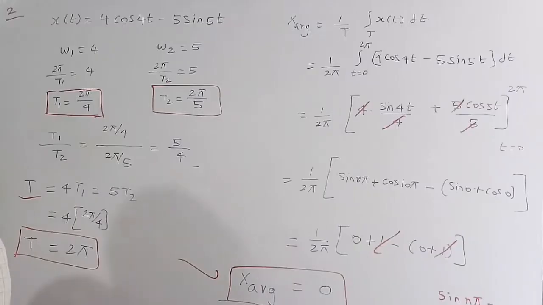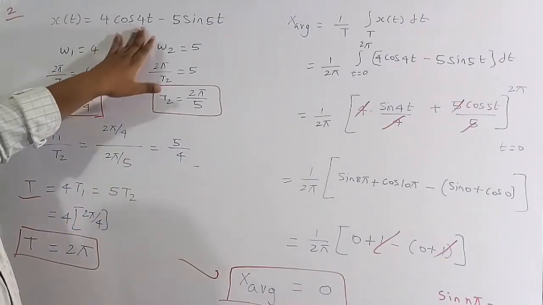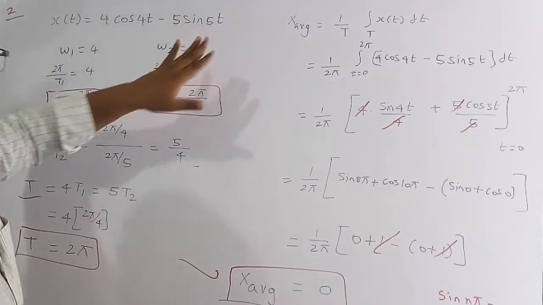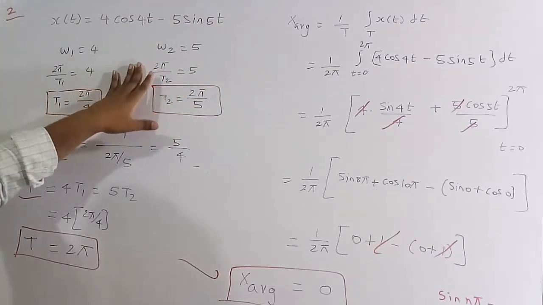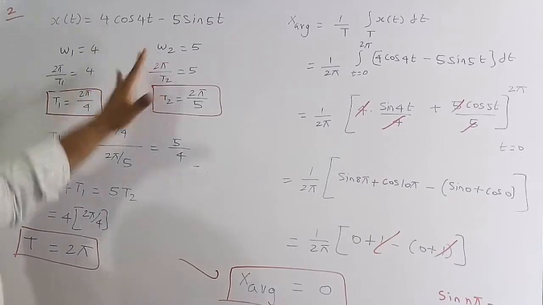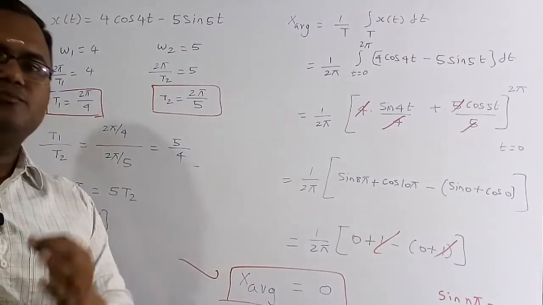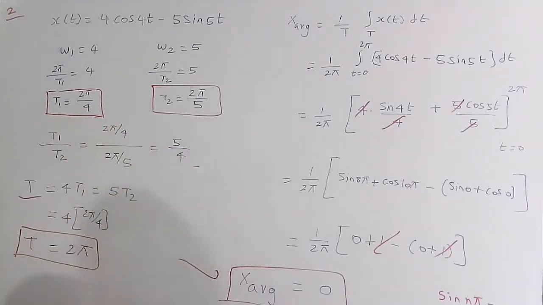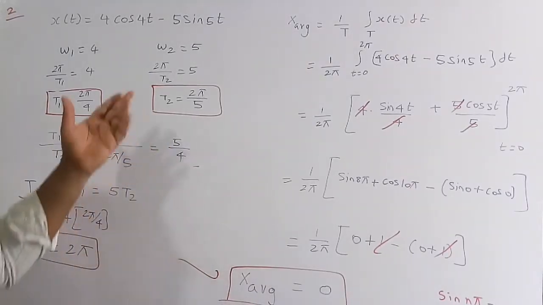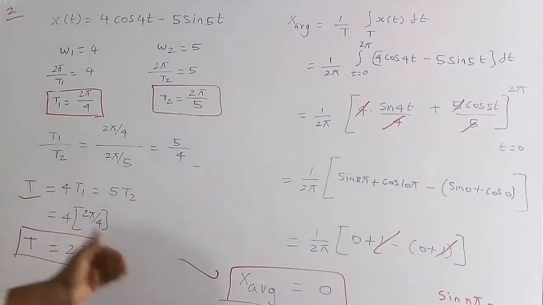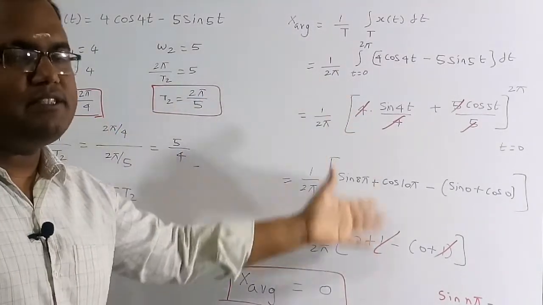The shortcut way to remember is that the average value of the cos function and sin function is 0. So, blindly, by shortcut, we can say that x average is equal to 0. But if you want to know the standard procedure, this is the standard procedure. First, we need to find the time period of the signal based on the two signals' time periods, and then we need to find the average value by this definition.